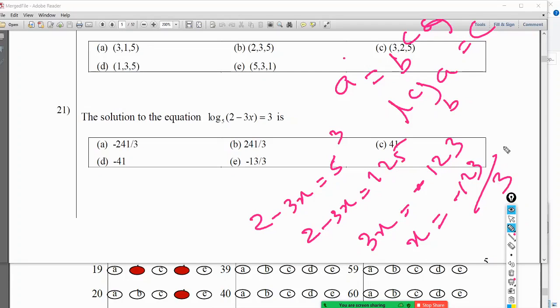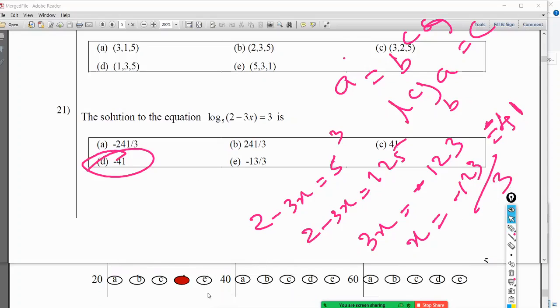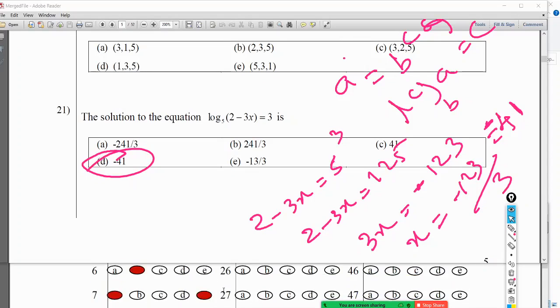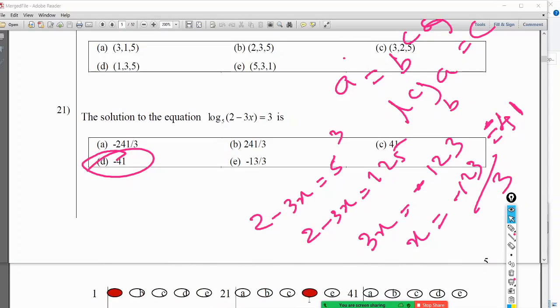Yes, you can divide it, right? That is minus 41. So the answer is there because this is divisible by 3. 21, the answer is D. That is not a difficult one.